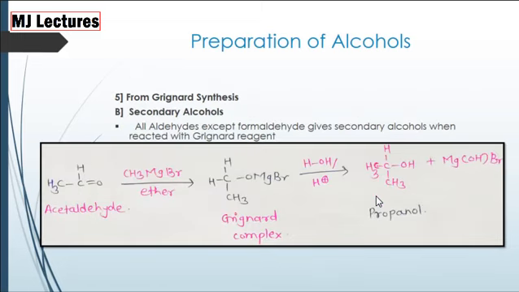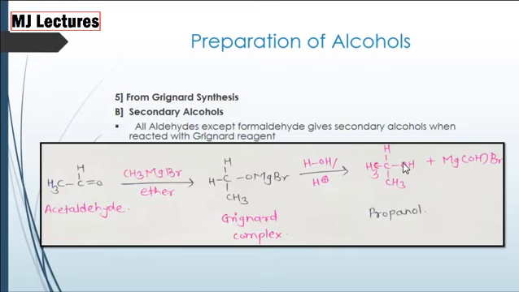Now secondary alcohols. When acetaldehyde is treated with Grignard reagent, that is CH3-MgBr, in presence of ether, we get Grignard complex here, which on acid hydrolysis in presence of H+ and HOH gives propan-2-ol.